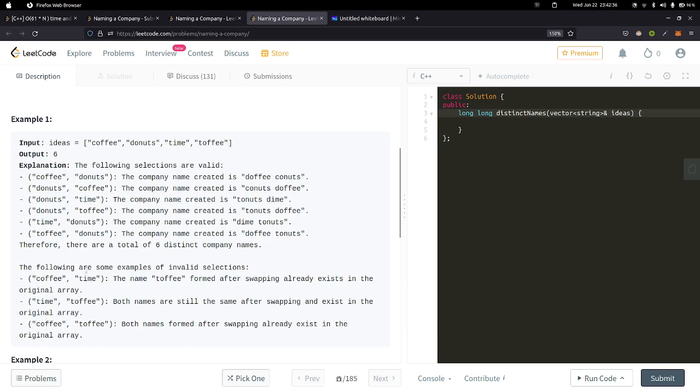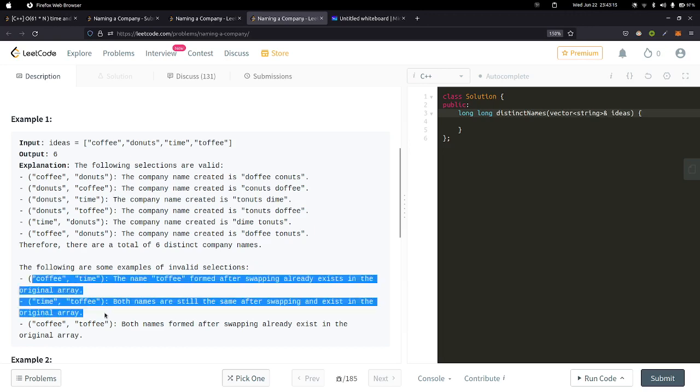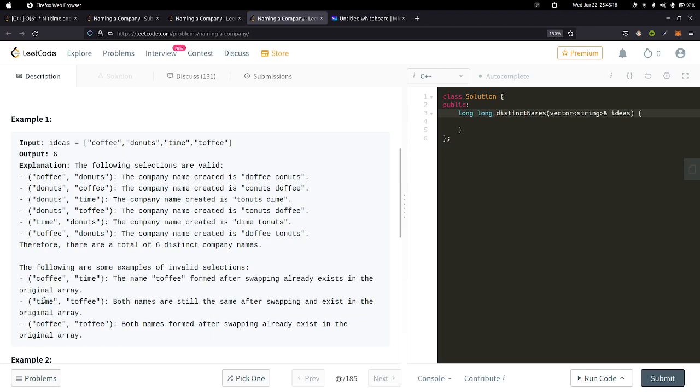Okay, so the next case is time and toffee. Here you can see, if we just swap the first letters, we'll just end up getting the same pair again, and they both exist in the array, so it's not valid too. And then the next pair is coffee and toffee. If we swap both of the first letters, we'll again end up getting toffee and coffee. Both the strings exist in the original array, so it's not valid, right? So after going through these invalid cases, you can rule out a few cases.